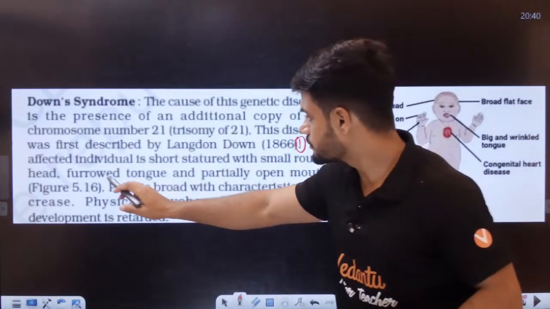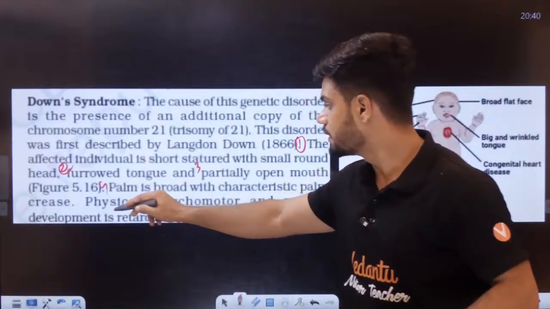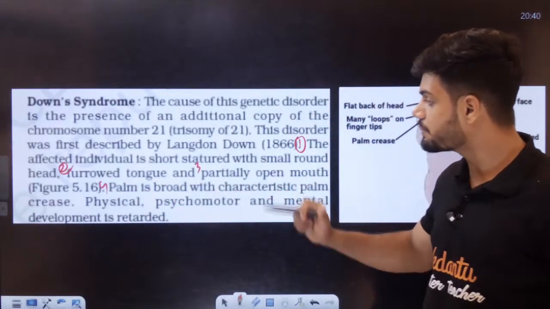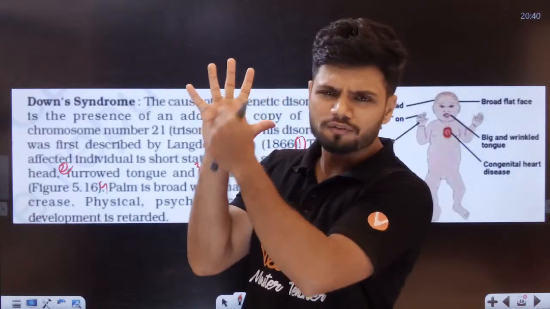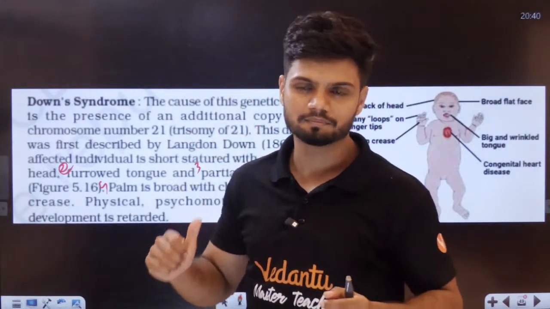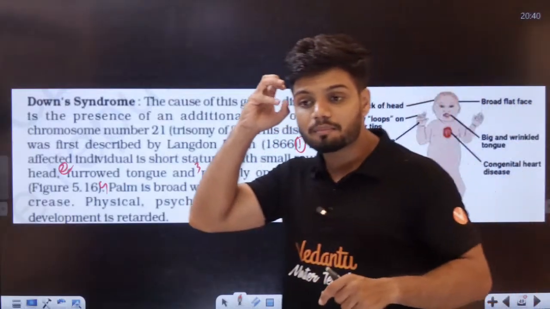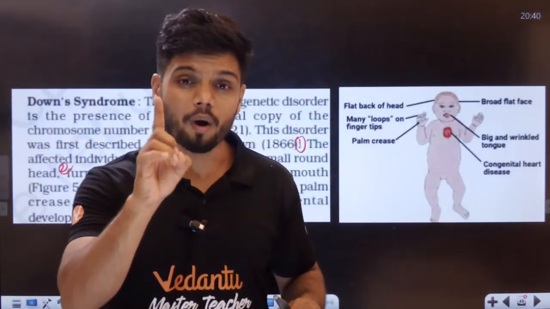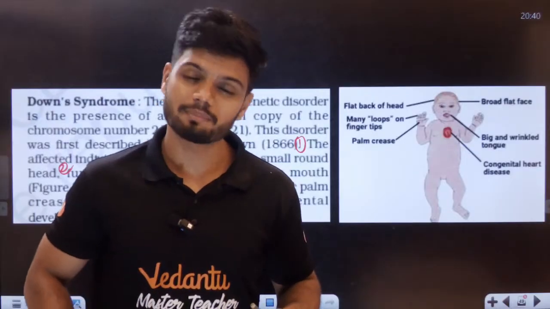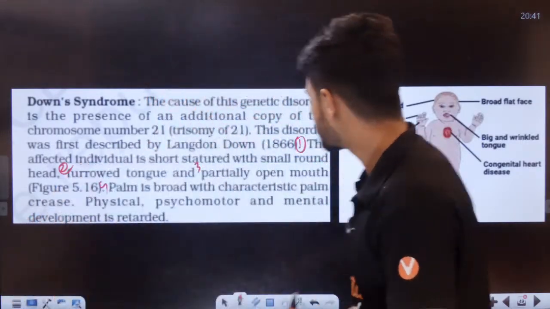Palm is broad with characteristic palm creases. On the hand right now, we can see a lot of lines with this kid. Okay, a lot of lines. Physical, psychomotor and mental retardedness, that is, their brain development does not happen. All of this is happening because of one extra chromosome. Imagine, just one extra chromosome, all this happens.